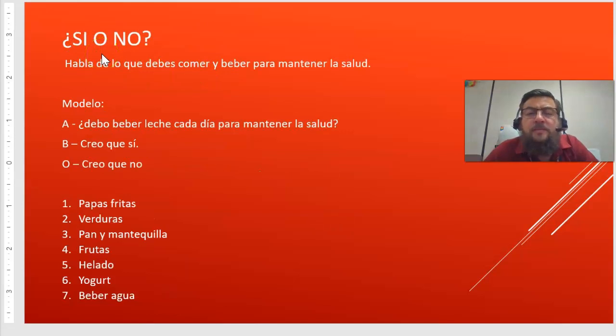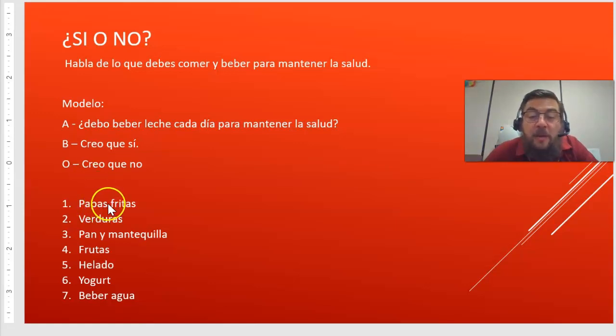Sí o no. So yes or no. Habla de lo que debes comer y beber para mantener la salud. So talk about what you should eat and drink in order to maintain your health. So mantener la salud, maintain your health. So for example, ¿debo beber leche cada día para mantener la salud? Do I have to drink milk every day to maintain my health? So person B can say, creo que sí, or they can say, creo que no. It's your choice how you're going to answer. So creo que sí, creer is to believe. So creo que sí is, I believe yes. Creo que no is, I believe no.